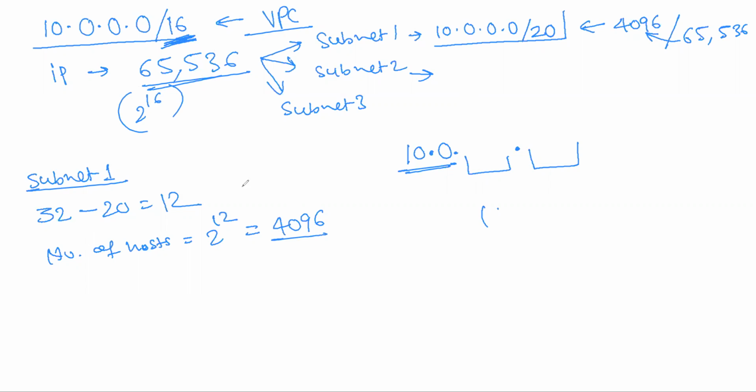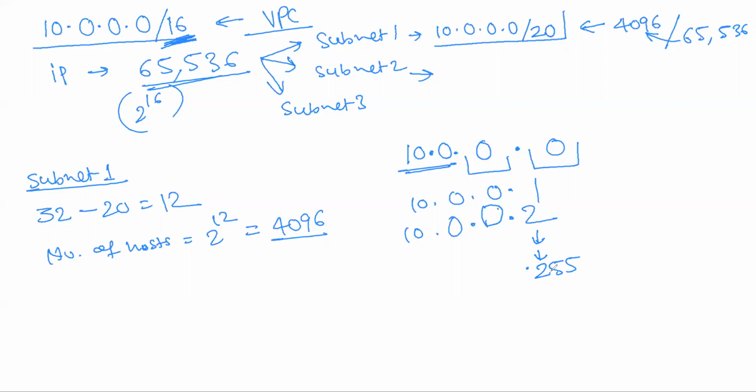But in our case, we have this as 12, which is 4096. Now, what is the first IP address taken by subnet 1? That is 10.0.0.0. The second IP address will be 10.0.0.1. The third IP address, 10.0.0.2. Correct? Like that, you have to continue to count. So what can be the maximum here? 255 only. You cannot take more than that.